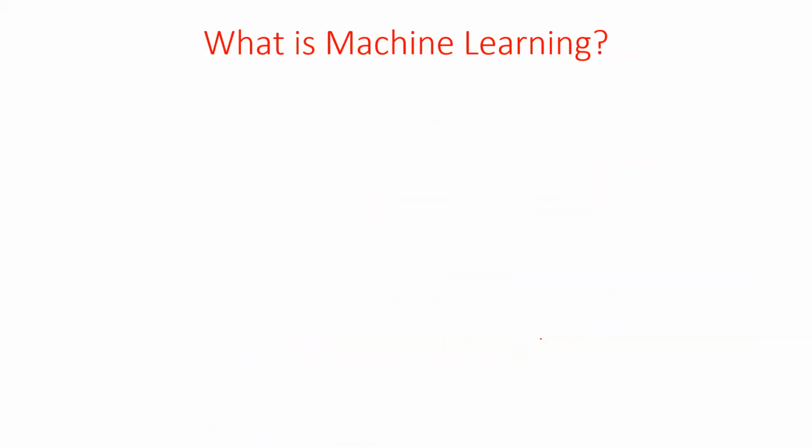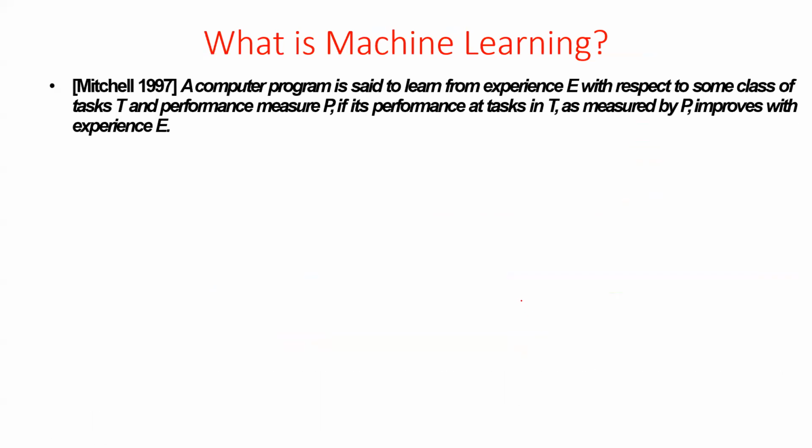Now let's move on to the proper definition of machine learning. Machine learning, according to Mitchell in 1997, goes like this: a program is said to learn from experience with respect to some class of tasks and a performance measure, if its performance at those tasks, as measured by the performance measure, improves with experience.